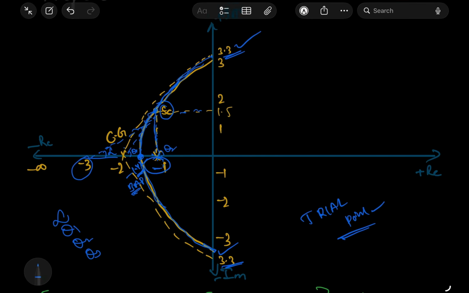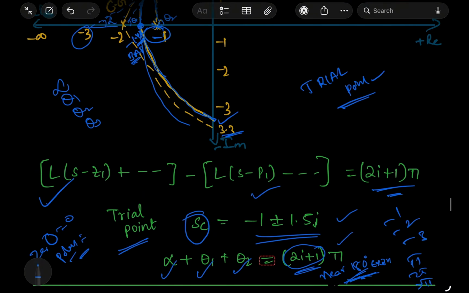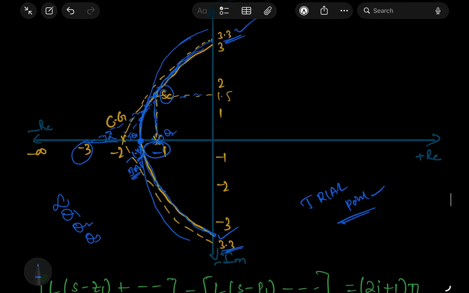This is the starting point and this is the ending point, and the in-between part we also found out. Definitely this diagram comes at 180 degrees, on top and bottom, because of the trial point. So from that we found out the poles first, then the breakaway point, then the imaginary axis point, then the asymptotes, then the trial point.